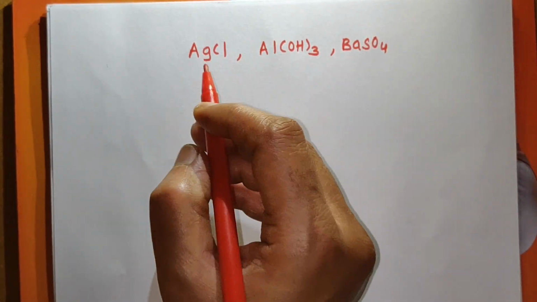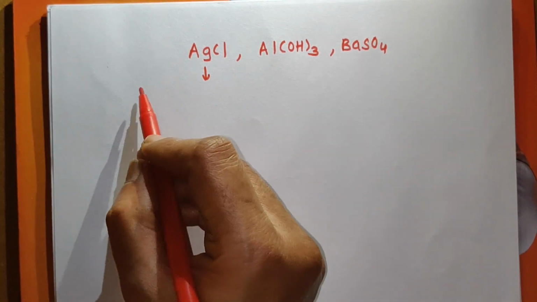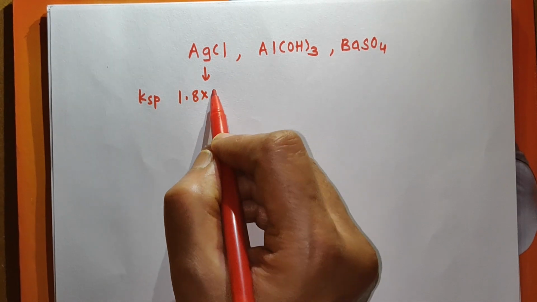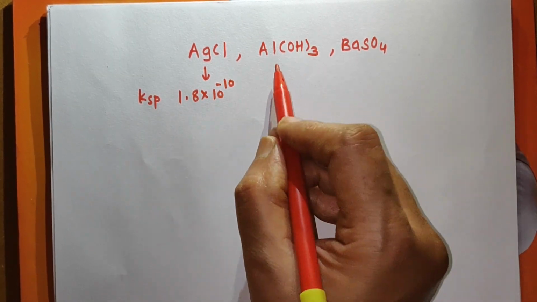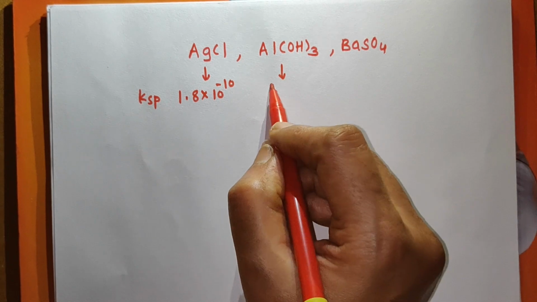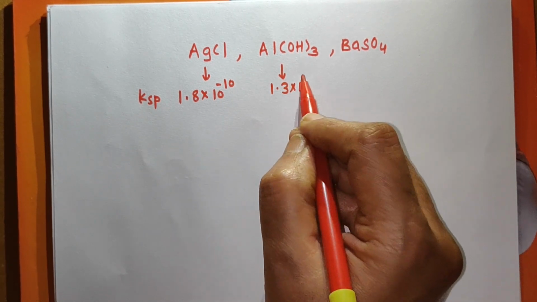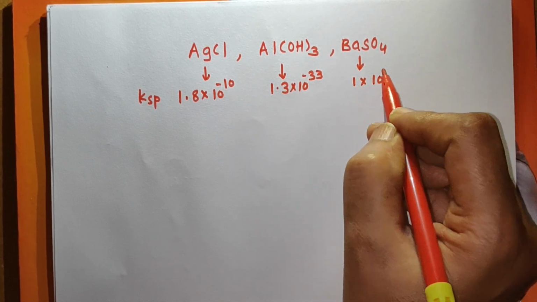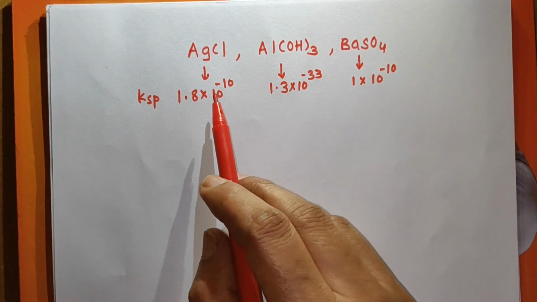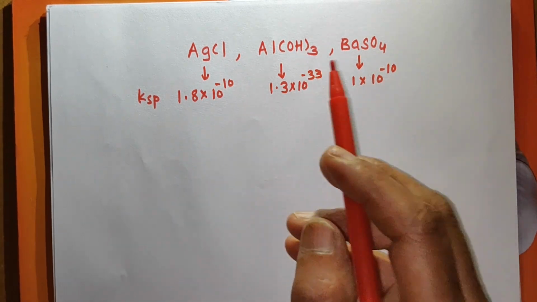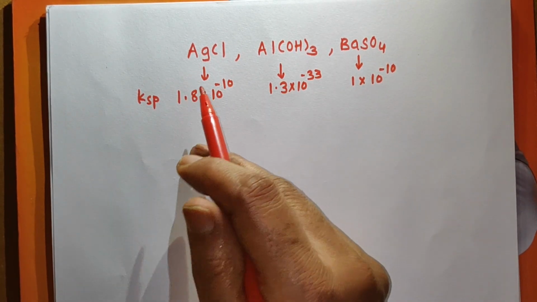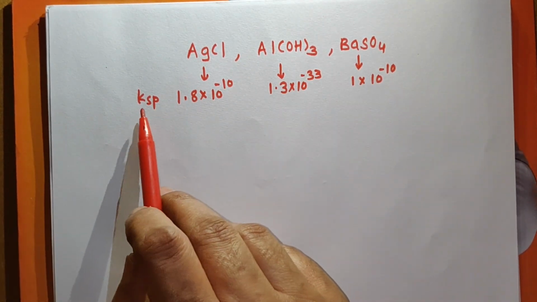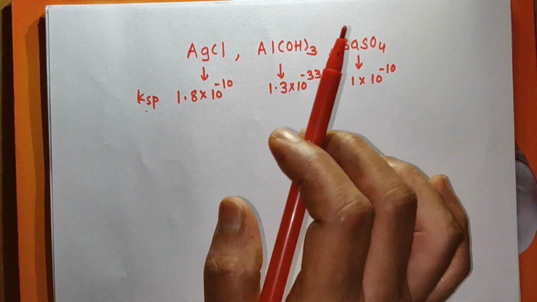At one temperature, value of KSP for AgCl, suppose it is 1.8 into 10 raised to minus 10. Here for Al(OH)3, suppose it is 1.3 into 10 raised to minus 33, and for BaSO4, suppose it is 1 into 10 raised to minus 10. See here, all these values are fixed. That is, value of KSP at constant temperature is constant. Remember, like equilibrium constant, value of KSP, that is solubility product for different salts, is constant.